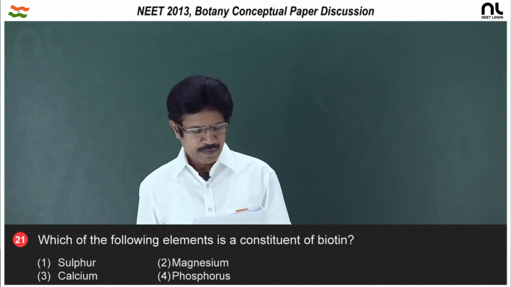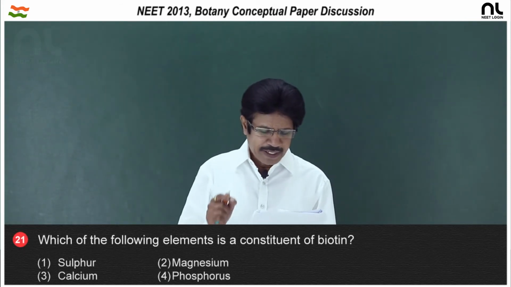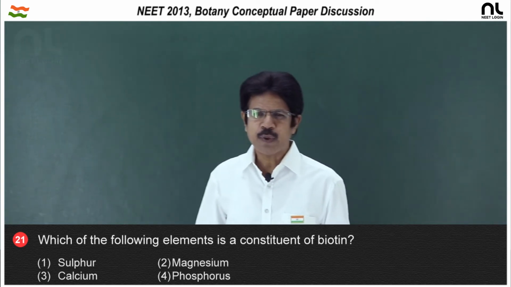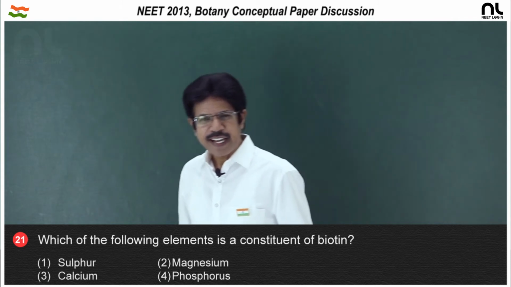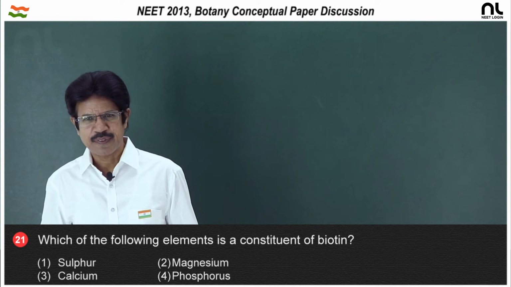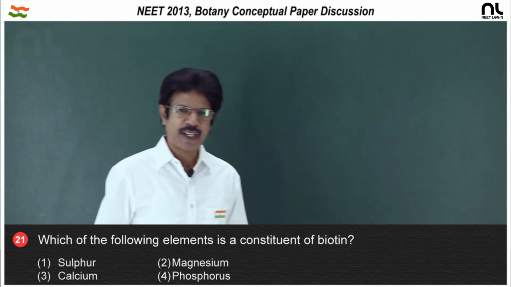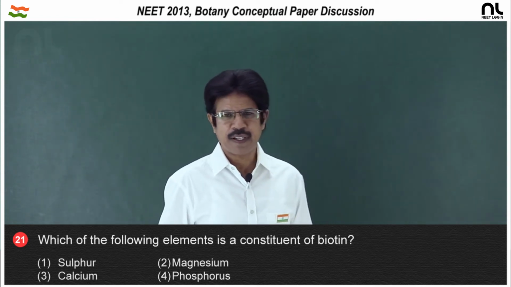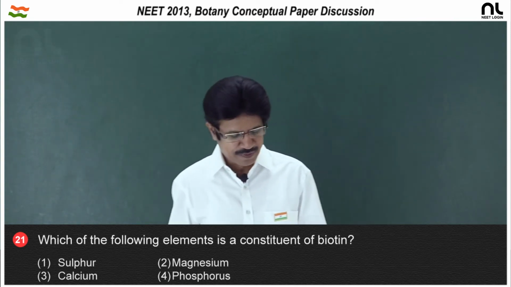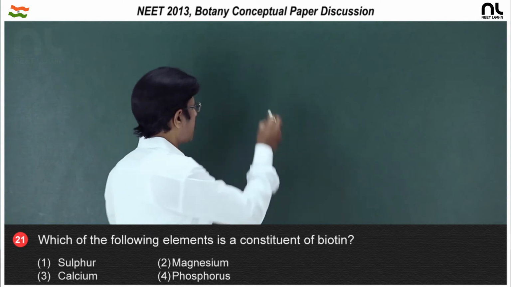Question number 21. Which of the following elements is a constituent of biotin? Biotin is a nicotinic acid that acts as a coenzyme for many enzymes in protein synthesis as well as fatty acid metabolism, in the case of the Krebs cycle, and it contains sulfur. So, the right option is the first option.